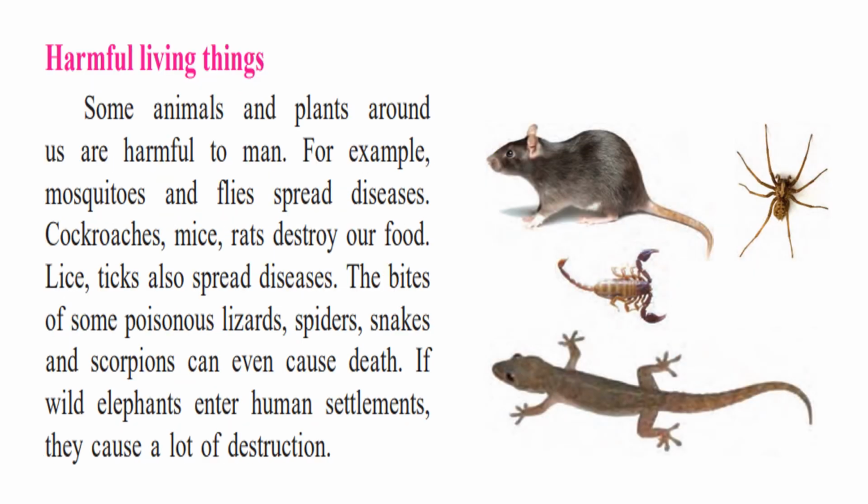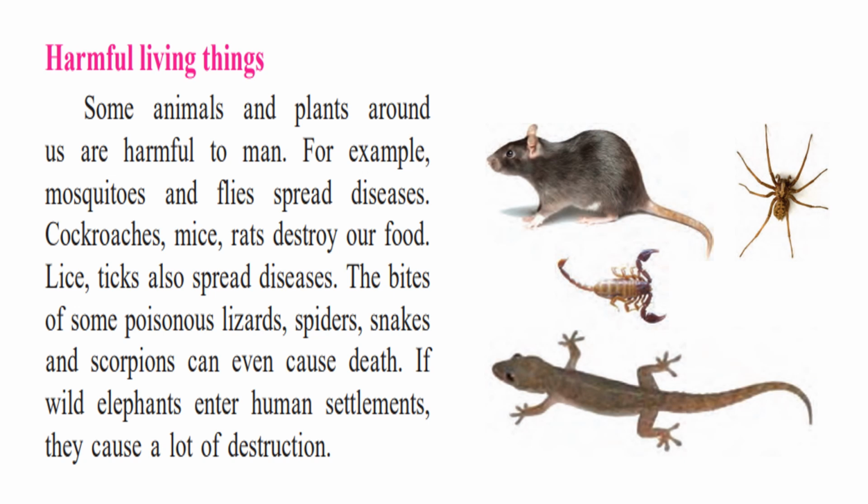Now, just like plants and animals are useful to us, there are also harmful plants and animals. Some animals and plants around us are harmful to man. For example, mosquitoes and flies spread diseases, and cockroaches, mice, and rats destroy our food. Lice and ticks also spread diseases. The bites of some poisonous lizards, spiders, snakes, and scorpions can even cause death.